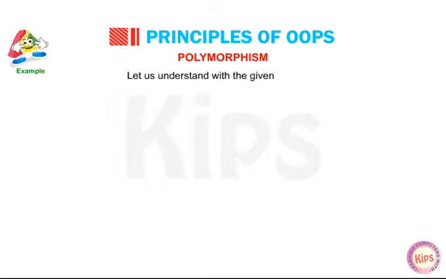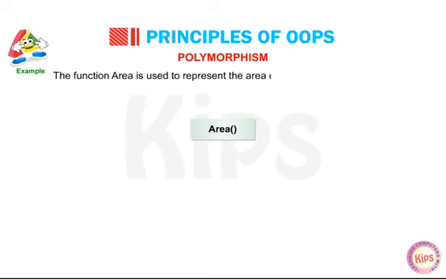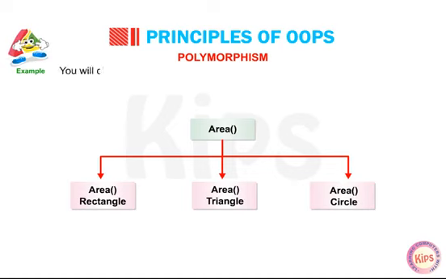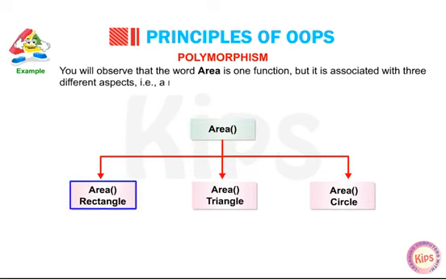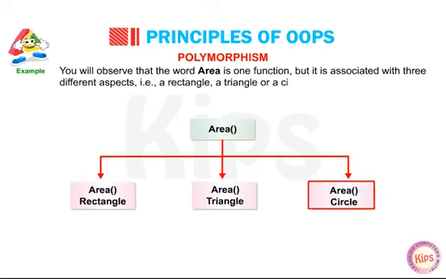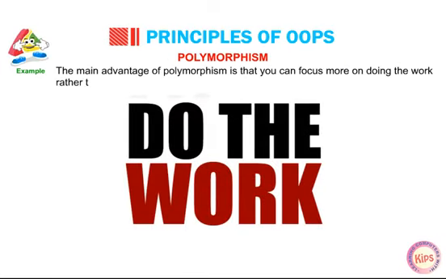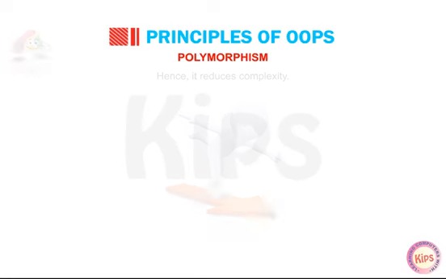Let us understand with the given example. The function area is used to represent the area of a rectangle, a triangle, or a circle. You will observe that the word area is one function, but it is associated with three different aspects, that is, a rectangle, a triangle, or a circle. The main advantage of polymorphism is that you can focus more on doing the work rather than remembering the names of different functions. Hence, it reduces complexity.